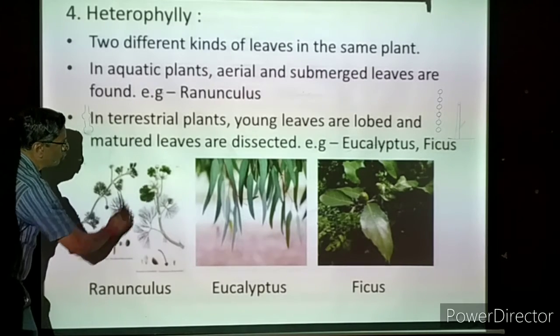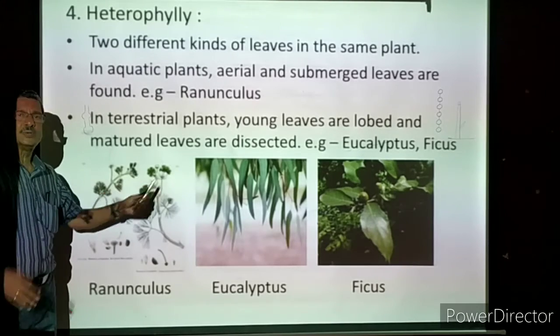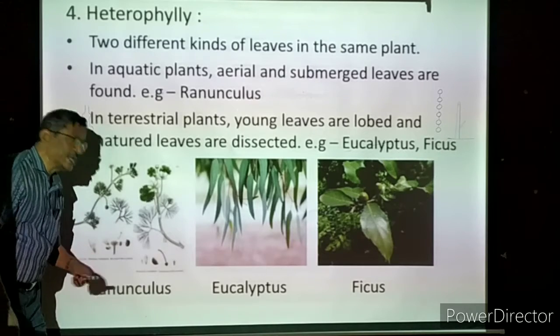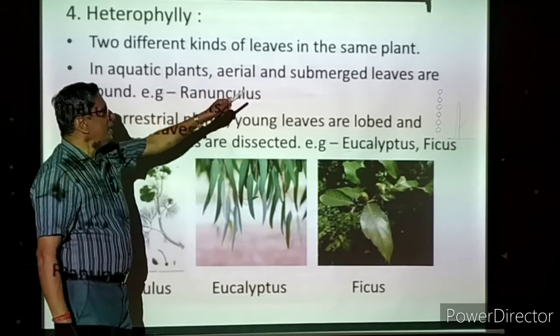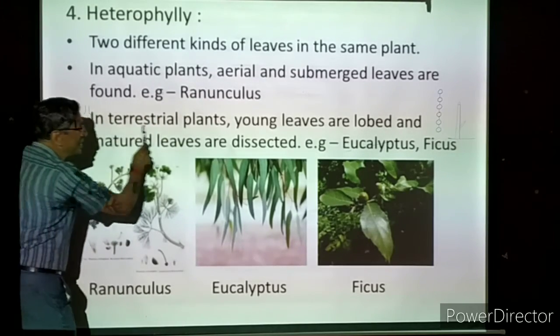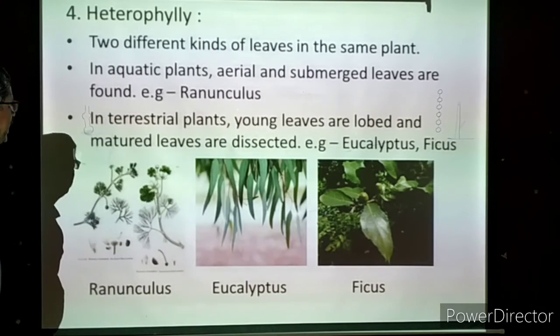Overall, two types of leaves are there: green flattened leaves above the water and thread-like green leaves under the water. In aquatic plants, aerial and submerged leaves are found. Example, ranunculus.